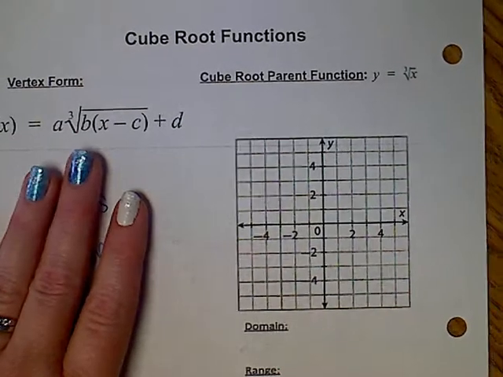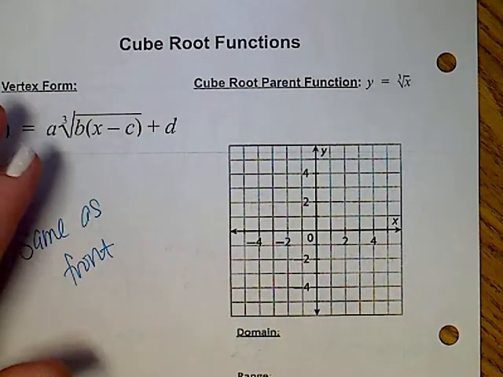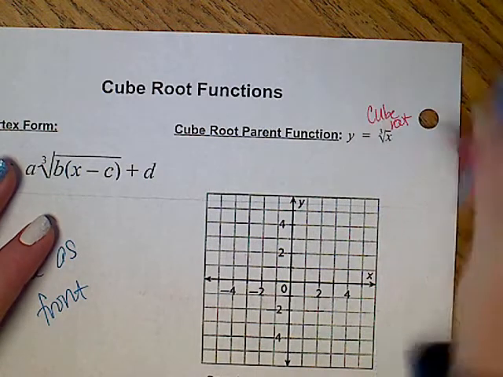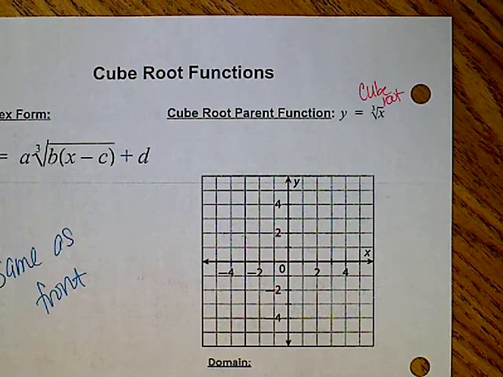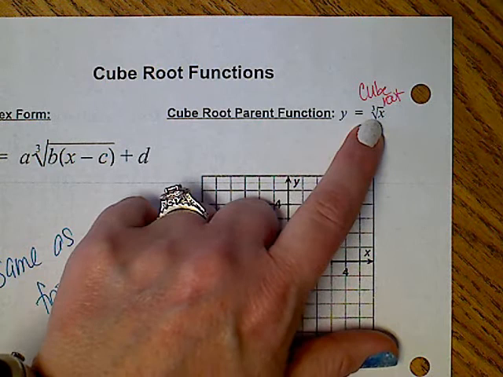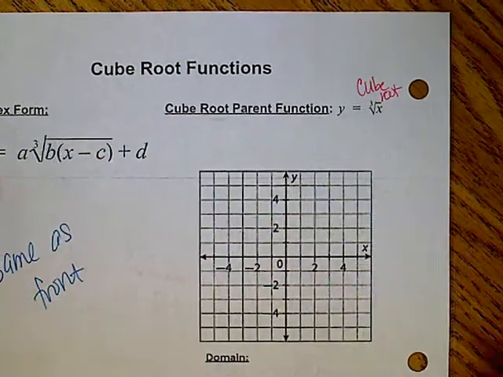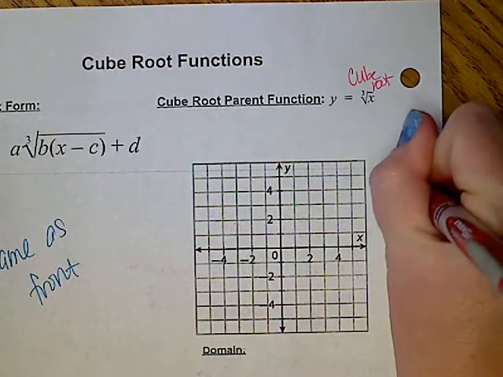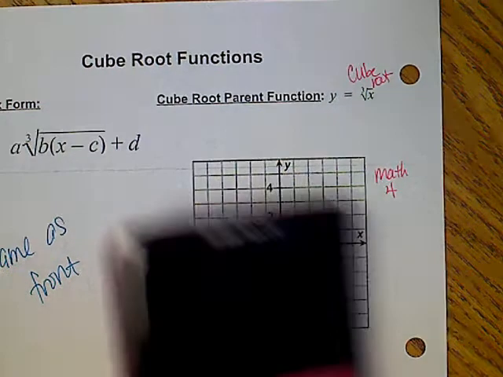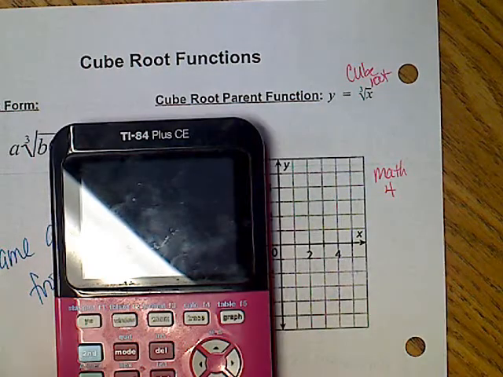I have a cube root. That's what we say. That's how this is read. This is a cube root. Some people try to tell me that's a cube square root. It's not. This says the cube root of x. How do I find that in my calculator? Write that on your paper. Math 4. I'll show you, but you want to write that down.